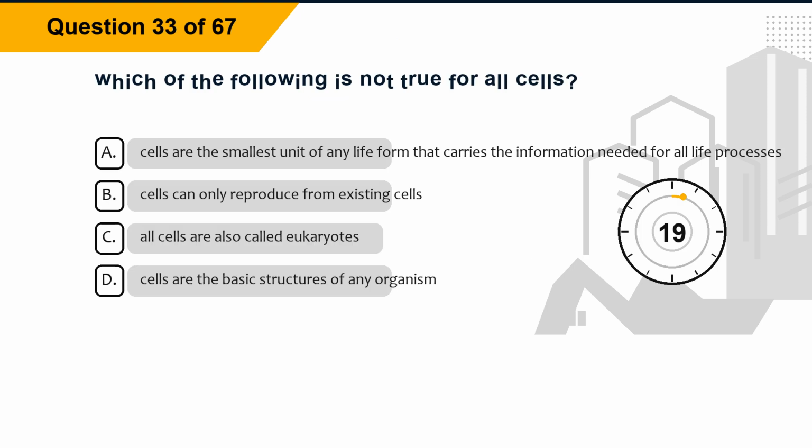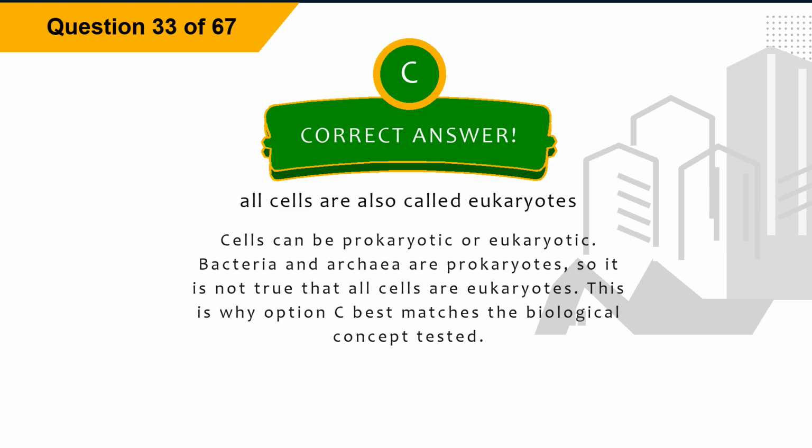Question 33. Which of the following is not true for all cells? Option A, cells are the smallest unit of any life form that carries the information needed for all life processes. Option B, cells can only reproduce from existing cells. Option C, all cells are also called eukaryotes. Option D, cells are the basic structures of any organism. The correct answer is option C, all cells are also called eukaryotes. Explanation: cells can be prokaryotic or eukaryotic. Bacteria and archaea are prokaryotes, so it is not true that all cells are eukaryotes. This is why option C best matches the biological concept tested.